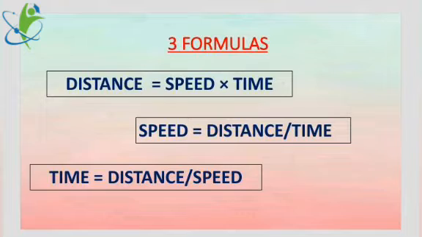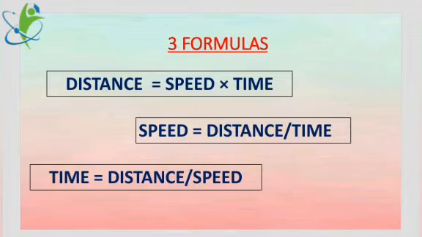3 formulas. Learn the first formula: distance is equal to speed into time, S into T. Keep the speed there only, divide the time: speed is equal to distance upon time. So, if you learn the first formula, D is equal to S into T, then S is equal to D upon T. And relatively, T is equal to, time is equal to distance upon speed.